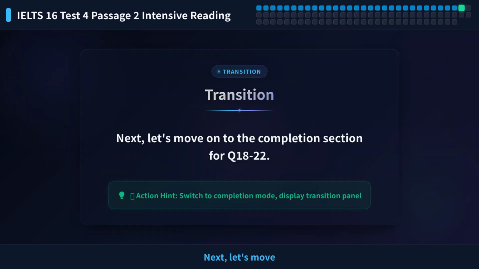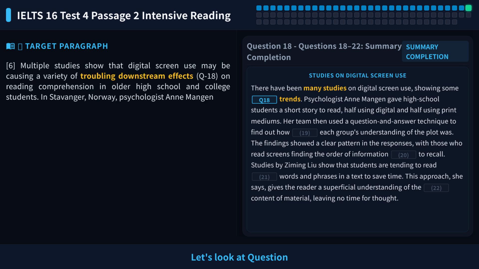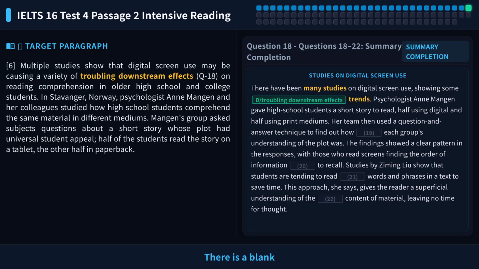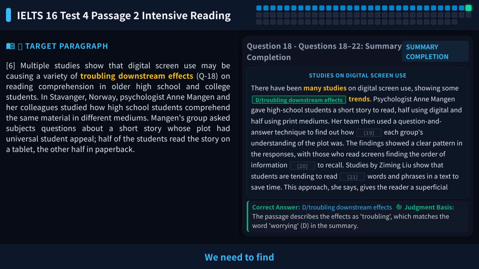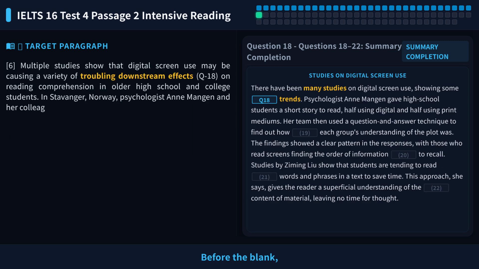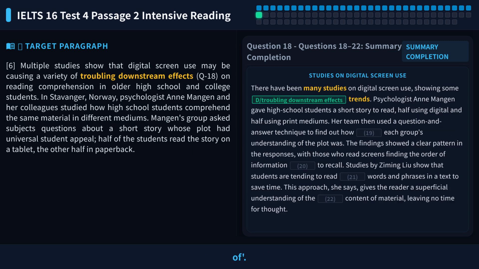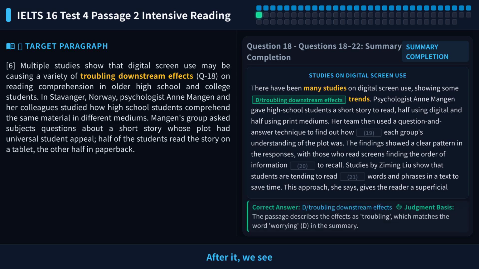Next, let's move on to the completion section for Q18-22. Let's look at question 18. There is a blank in the summary. We need to find one word that describes the effects of digital screen use on reading comprehension. Before the blank, we see "a variety of". After it, we see "effects". So, we need an adjective. The word "worrying" in the question is a key clue.